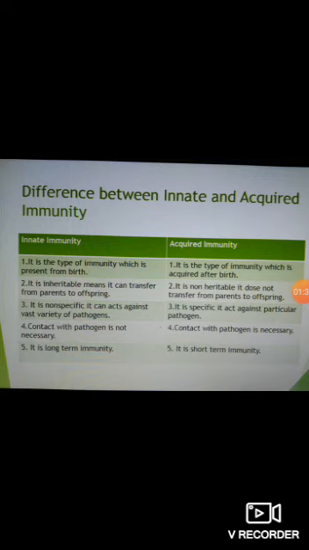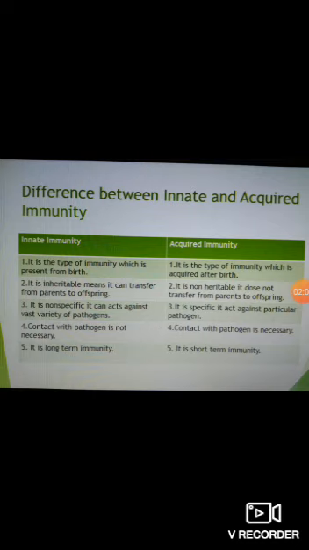The third difference is that innate immunity is non-specific immunity. It can act against a vast variety of pathogens, but acquired immunity is specific immunity. It can act against a particular pathogen. The next difference is that contact with the pathogen is not necessary in innate immunity, but contact with the pathogen is necessary in acquired immunity.